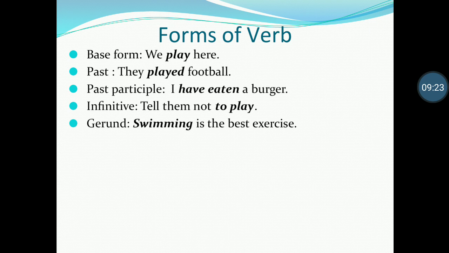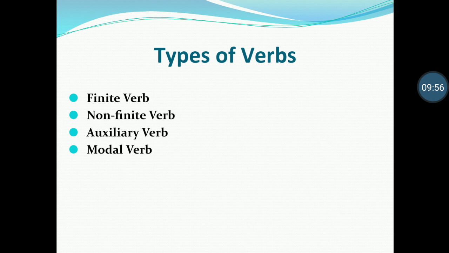These are the basic forms of verbs. The base form, that is the present tense or present form, and then the past form, the second form of the verb, and the past participle, the third form of the verb. Infinitive, to plus verb, this is the fourth form of the verb, and then gerund, verb plus ing. So the base, past, past participle, infinitive, and gerund are the basic forms of verbs. And then types of verbs: finite verb, non-finite verb, auxiliary verb and modal verb.